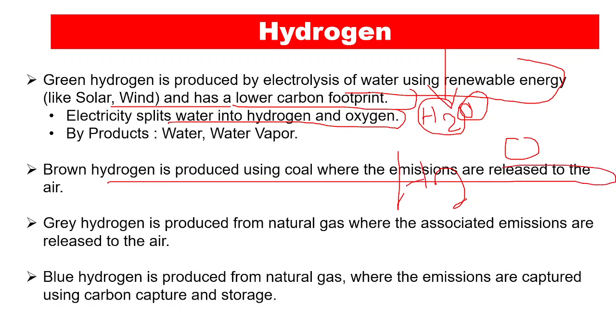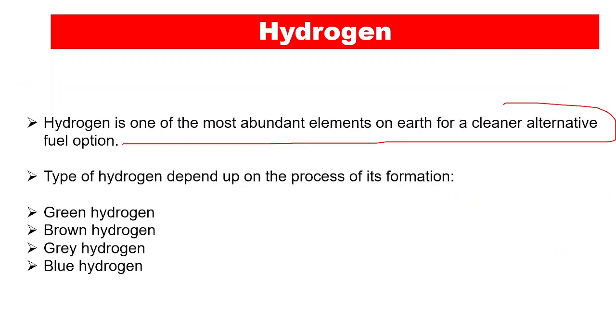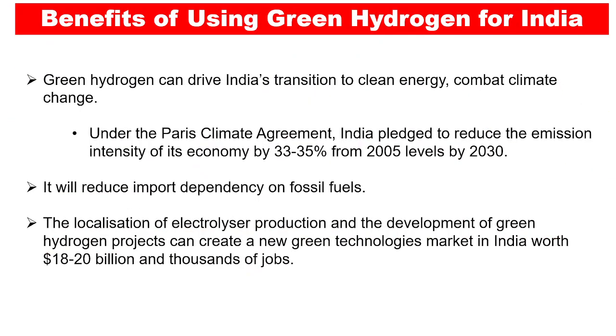Now hydrogen can also be produced using coal, where the emissions are released to the air. This kind of hydrogen is known as brown hydrogen. And there is also gray hydrogen, which is basically produced from the natural gas, where the associated emissions are released to the air. And then we also have blue hydrogen, which is produced from the natural gas, where the emissions are captured using carbon capture and storage. Now these are basically the 4 types of hydrogen. What we are more interested in is the green hydrogen, and for this basically the incentives of $2.2 billion are being provided, right?